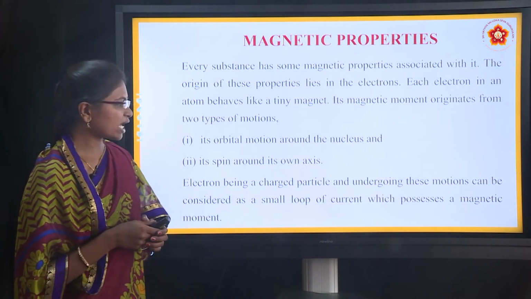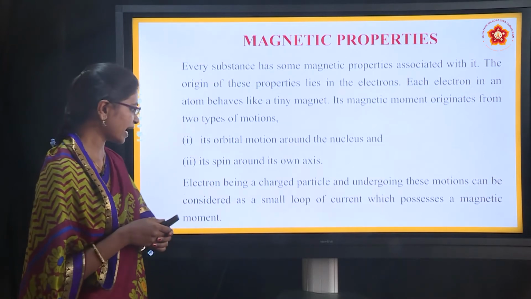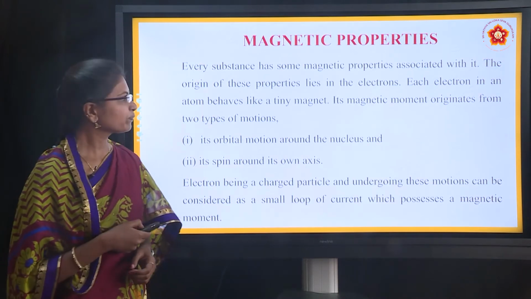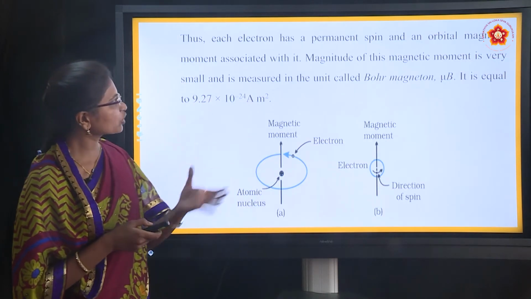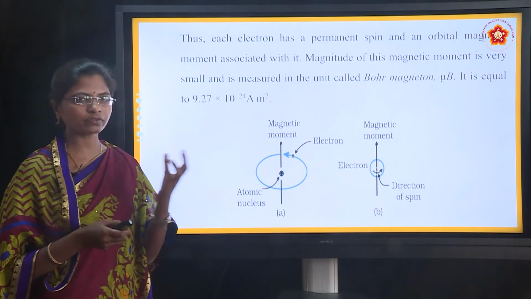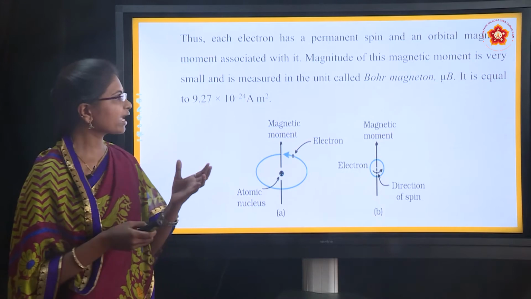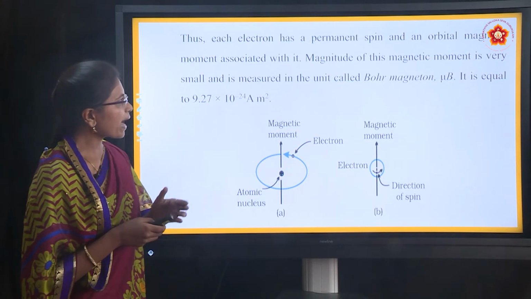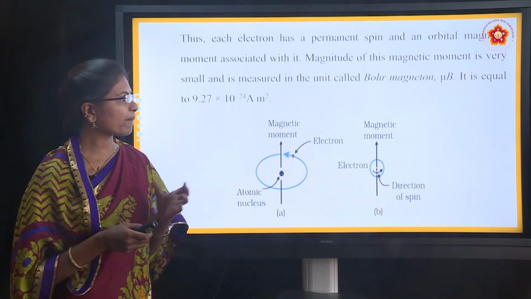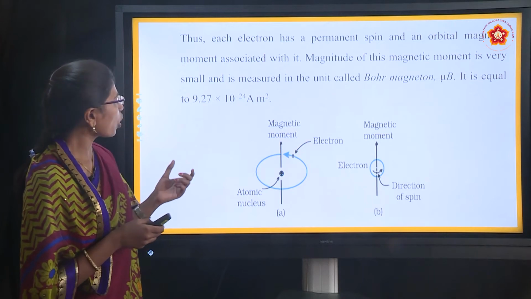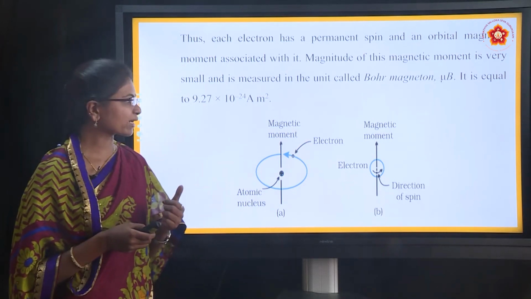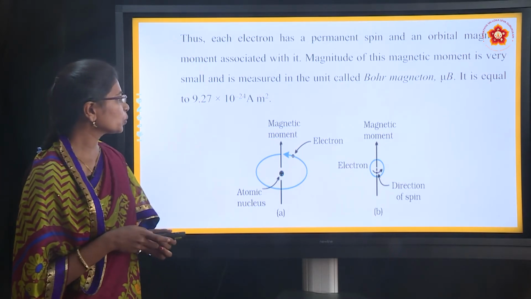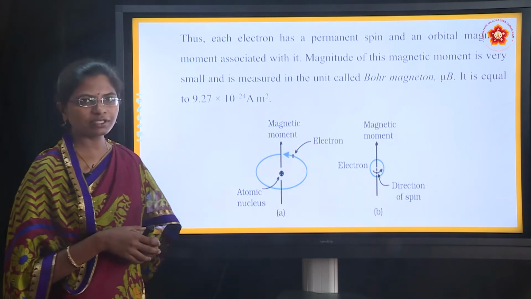Electron being a charged particle and undergoing these motions can be considered as a small loop of current which possesses a magnetic moment. Thus each electron has a permanent spin and an orbital magnetic moment associated with it. The magnitude of this magnetic moment is very small and it is measured in a unit called the Bohr magneton, mu B. It is equal to 9.27 into 10 to the power minus 24 ampere meter square.